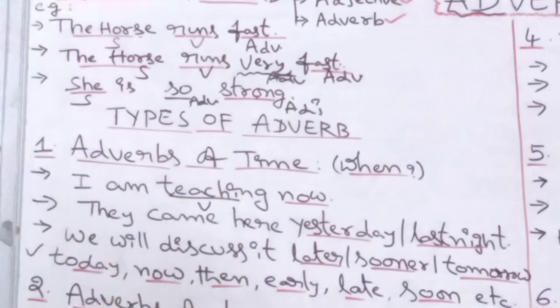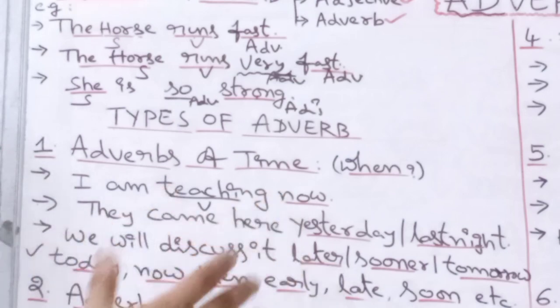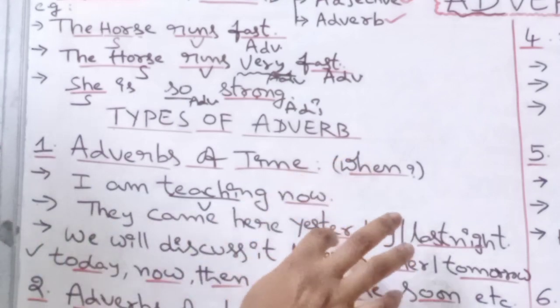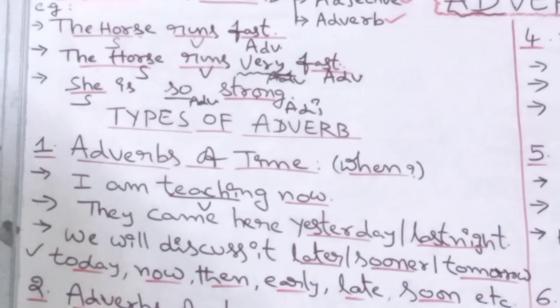Next one, they came here yesterday. When did they come here? If the question arises, when did they come here? The answer is they came here yesterday. So, these adverbs of time give answers to the question when a particular action occurs. These adverbs are nothing but the answers to the question when.